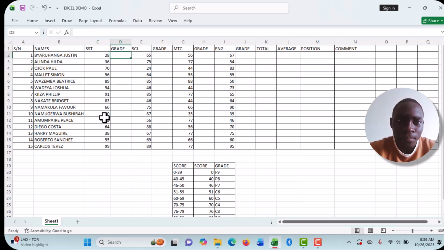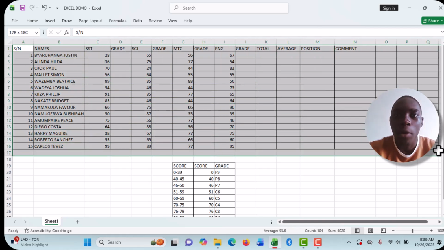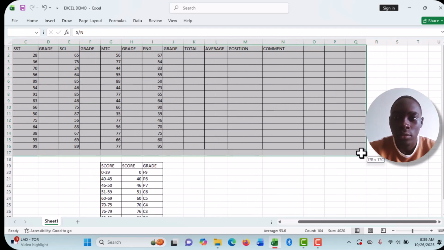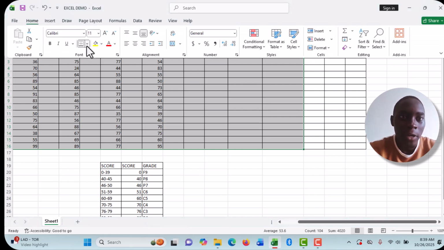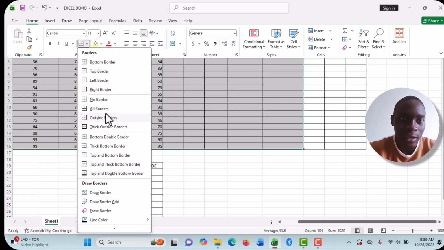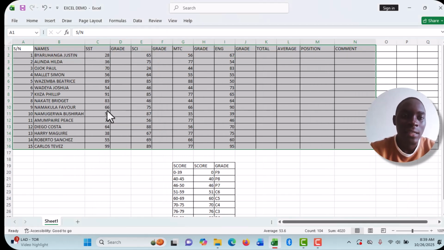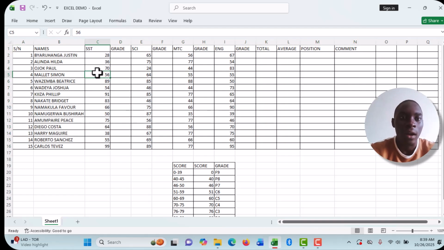So down here, what you should always first remember, you must always bold your Excel spreadsheet. It must always be in bold. I can leave it up to here. So come here on your home and say borders. These are borders, and you say let all borders be like that. So that's how you must always bold this work. So after bolding, that's how you can go about it.